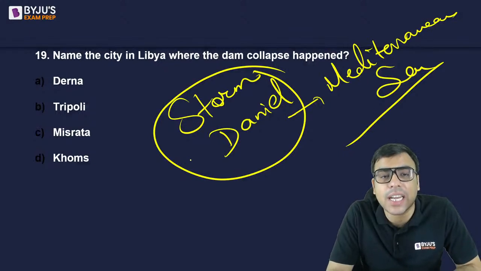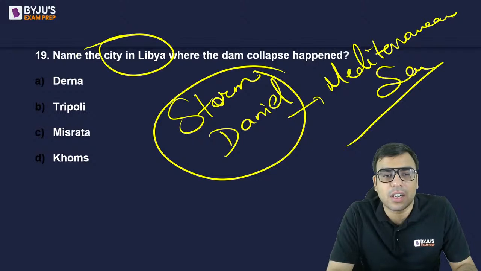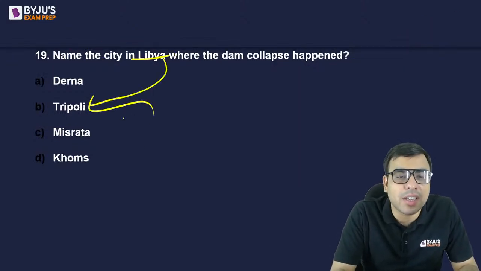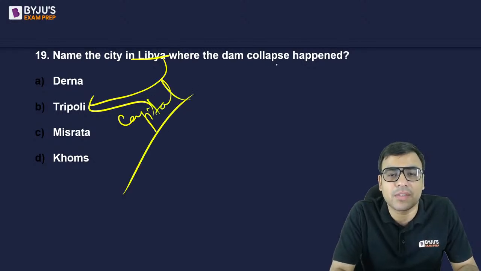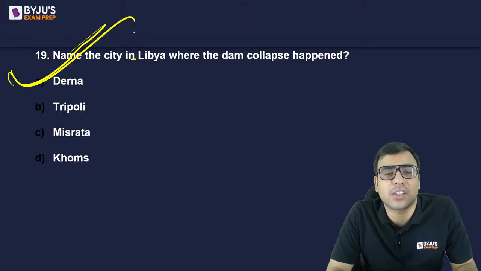So what is the name of that city in Libya? Anyone? Which was affected by that? So the right answer is Derna. Libya's capital is Tripoli, but we are asking about the city which got affected. So the answer is Derna. A is the right answer to this question.